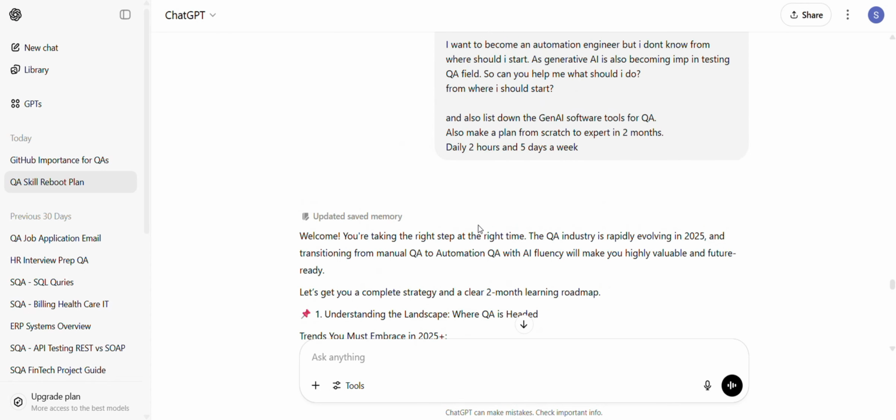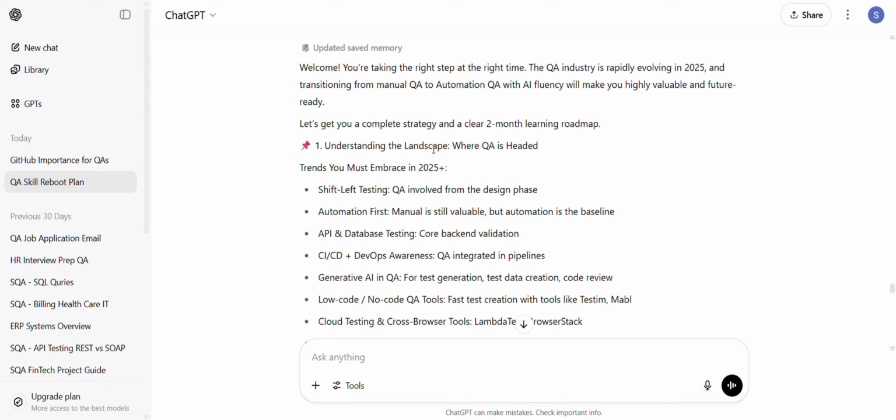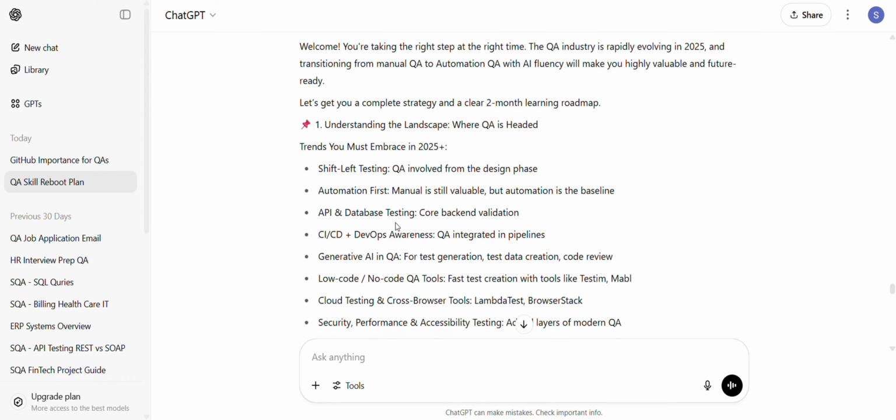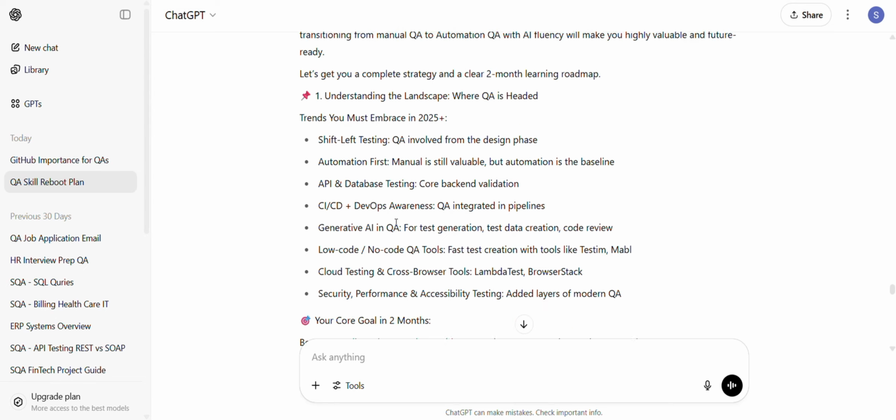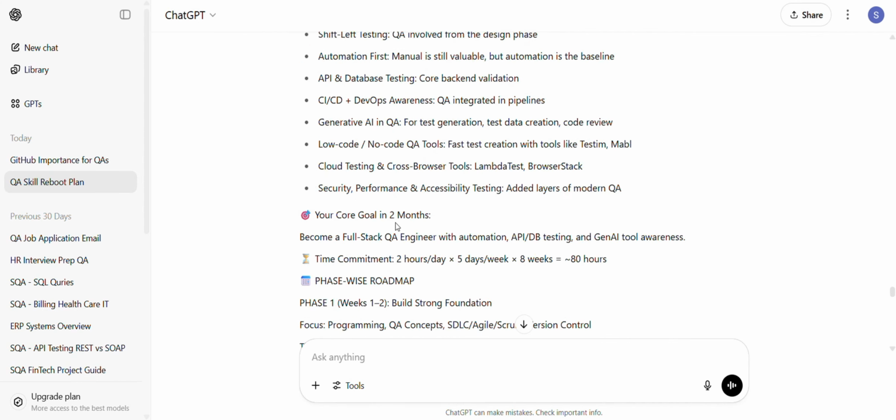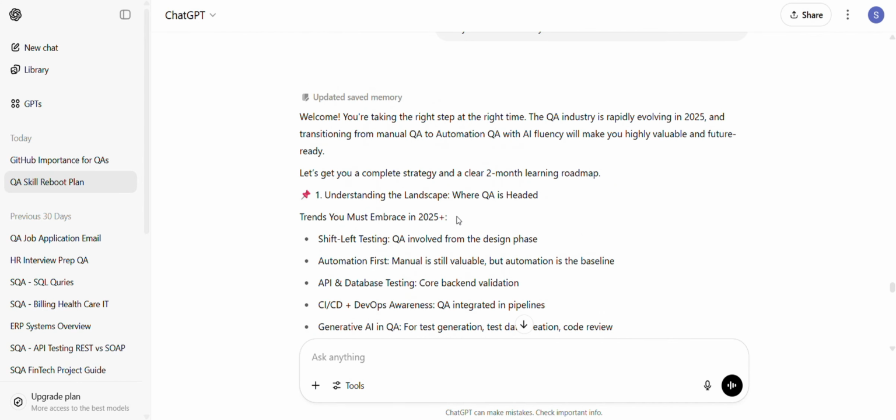I gave the same prompt to ChatGPT, and as you can see, there is a major difference between the ChatGPT response and the Perplexity response. I like the Perplexity response more because it gives a detailed, research-based answer. ChatGPT gives just a simple plan, like understanding the landscape of where QA is headed.